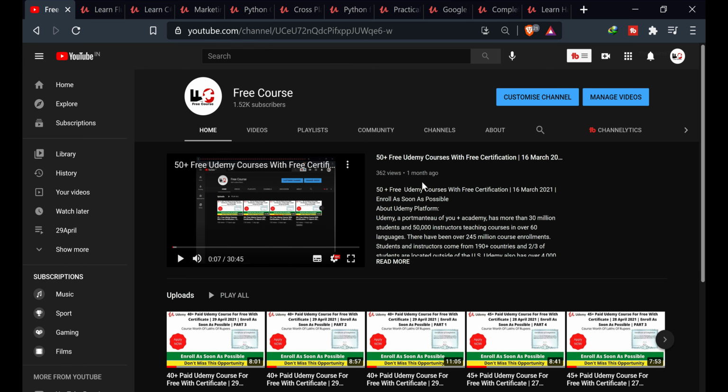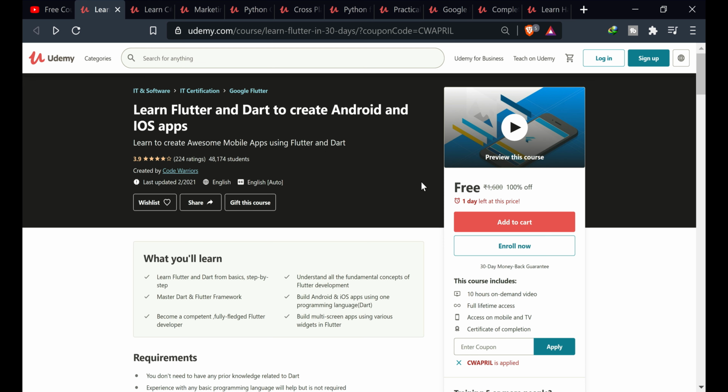So let's get started. The first course is Learn Flutter and Dart to create Android and iOS apps. In this course, you will learn Flutter and Dart from basics step by step, understand all the fundamental concepts of Flutter development, master Dart and the Flutter framework, build Android and iOS apps using one programming language, become a competent, fully fledged Flutter developer, and build multi-screen apps using various widgets in Flutter. The course includes on-demand video, full lifetime access, Udemy warranty, and certificate of completion.